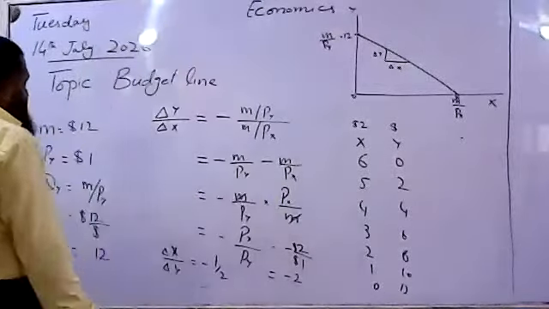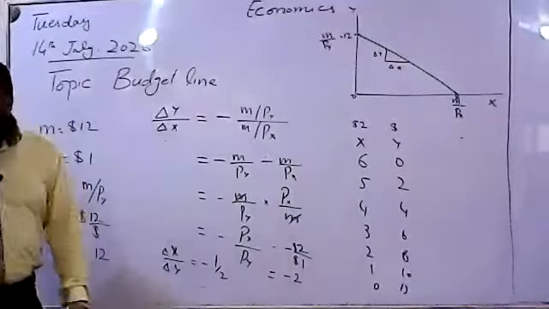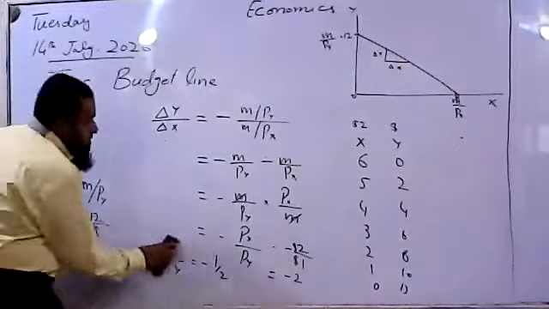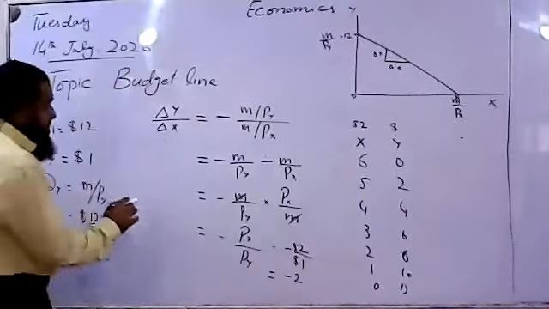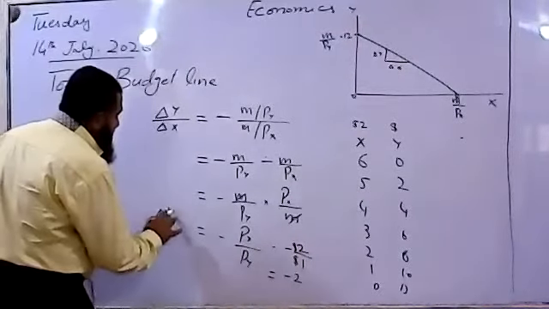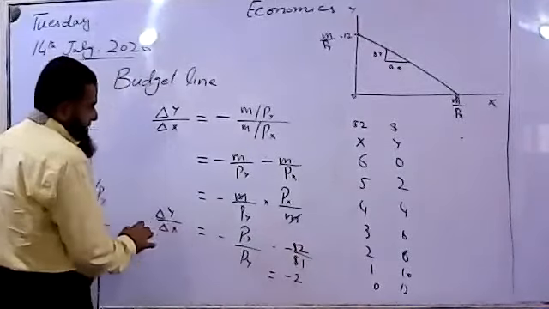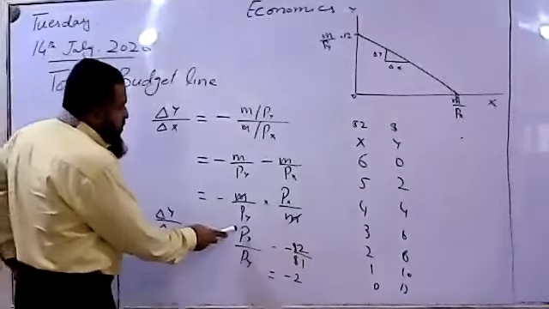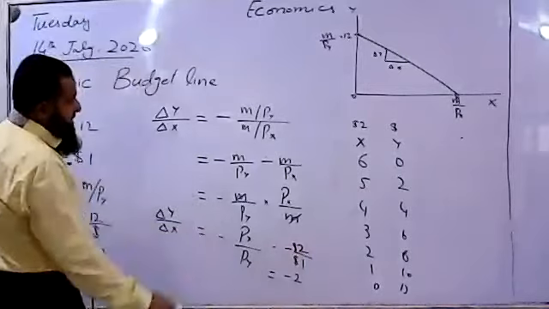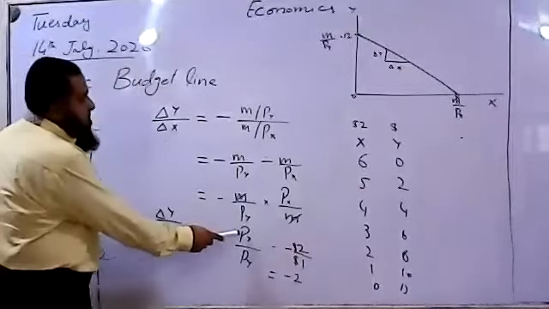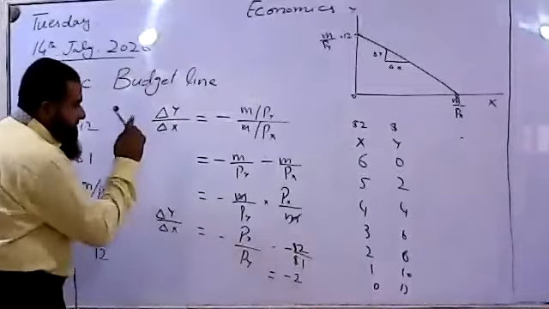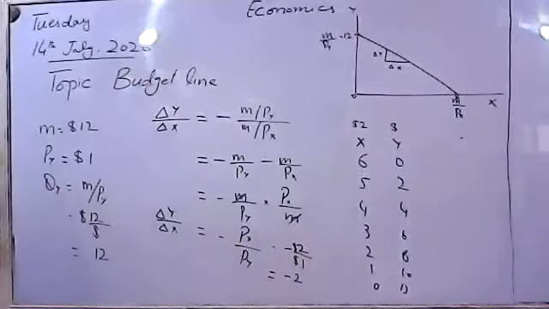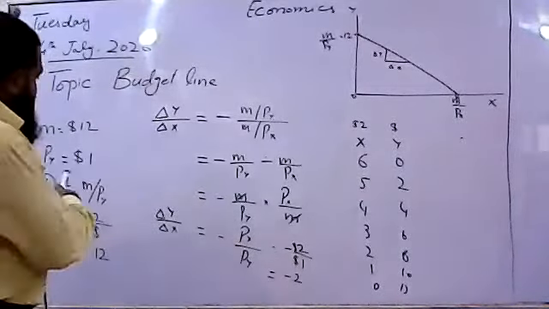Okay, look here. If you see very closely, you can also find another point in this budget line. This is written as change in Y over change in X, and it is equal to minus price of X over price of Y. If you see, price of X is inversely related to the quantity of X. When price increases, quantity of X will decrease.